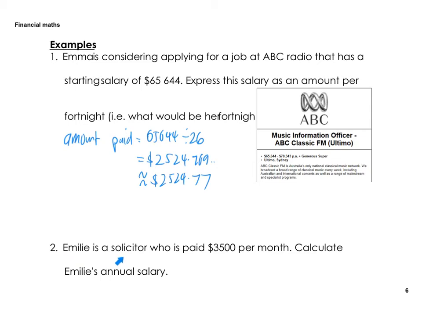All right, question 2. Emily is a solicitor who is paid $3,500 per month. Calculate her annual salary. Well, just times that by 12 because there are 12 months in a year. So 3,500 times 12, which is 42 grand.